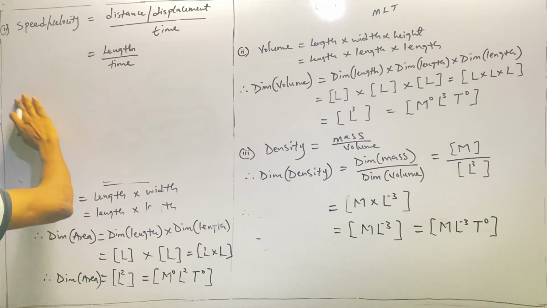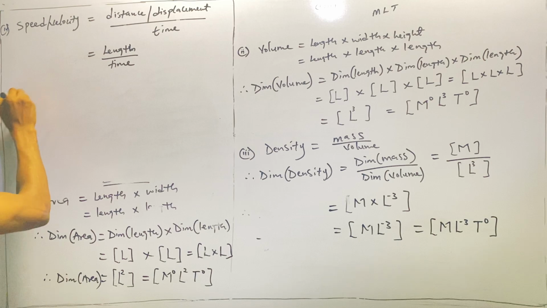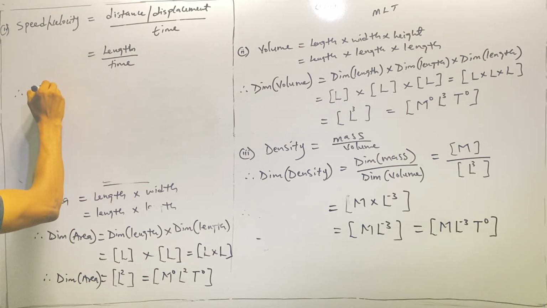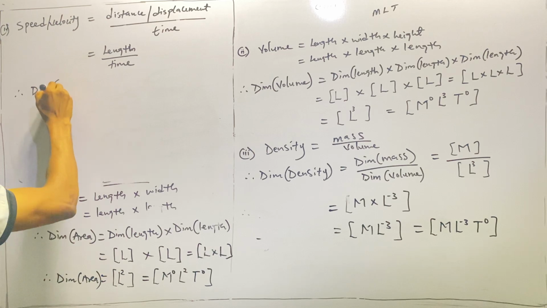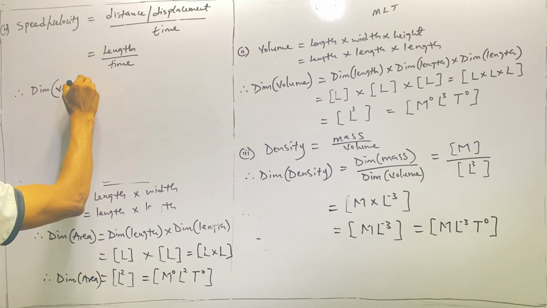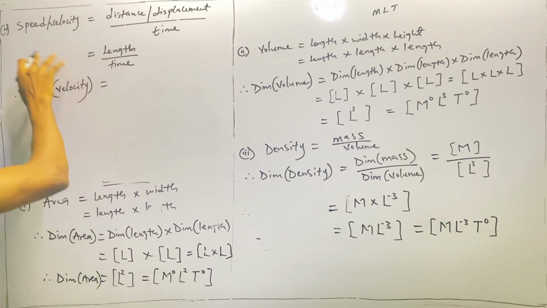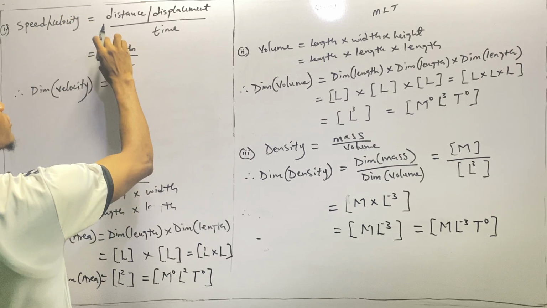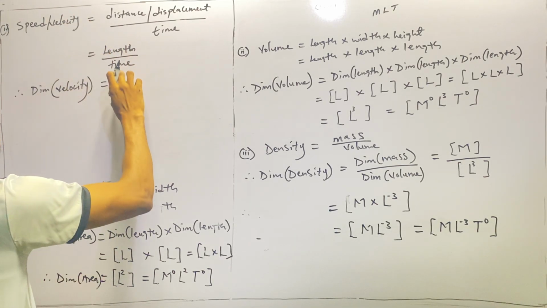So therefore, the dimension of velocity. Let's use velocity in this case, since velocity is replacing both itself and speed because they are the same. The dimension of velocity should now be the dimension of length over the dimension of time.